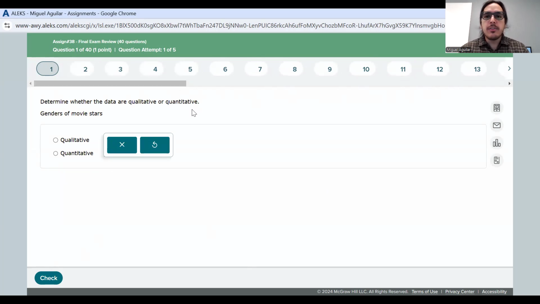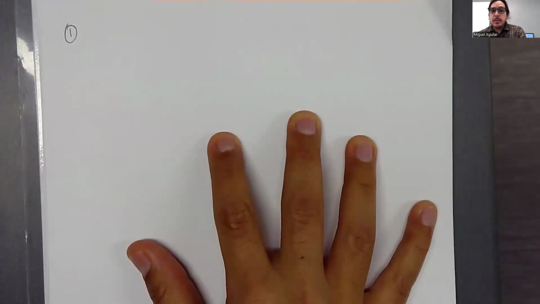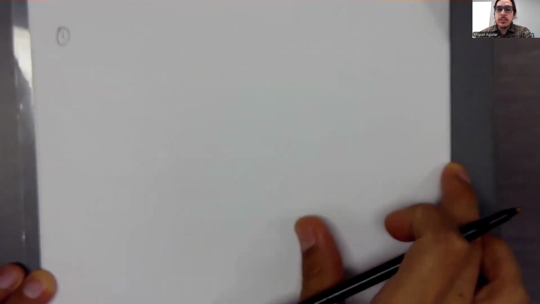Okay. So this first question is asking us, determine whether the data are qualitative or quantitative. Gender of movie stars. So I'm going to go ahead and share my screen here so we can take a look at what I'm writing down. Now remember, this is a math class, so being able to show your work even for the most trivial problems is essential. So even if you don't think that there's work to show, you still want to make sure your instructor knows how you got the correct answer.